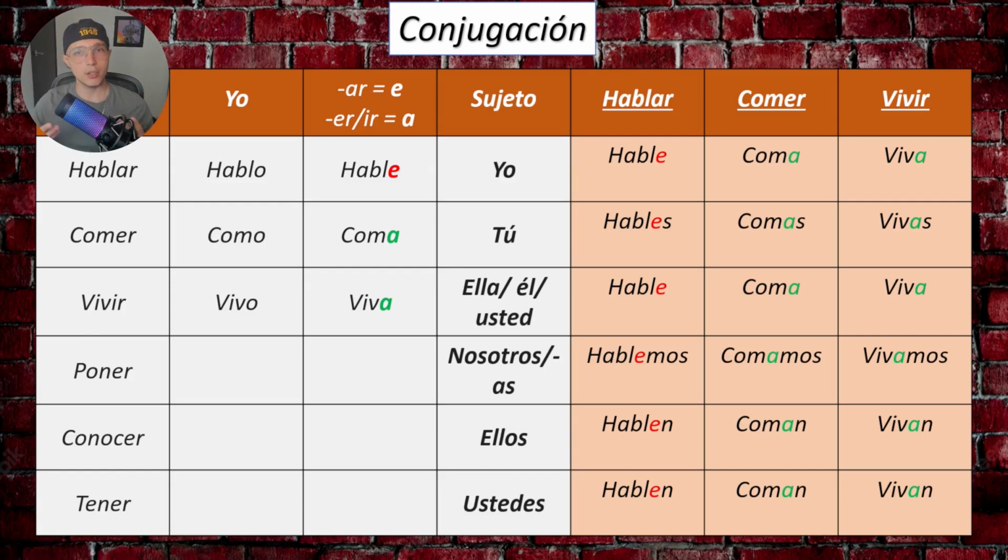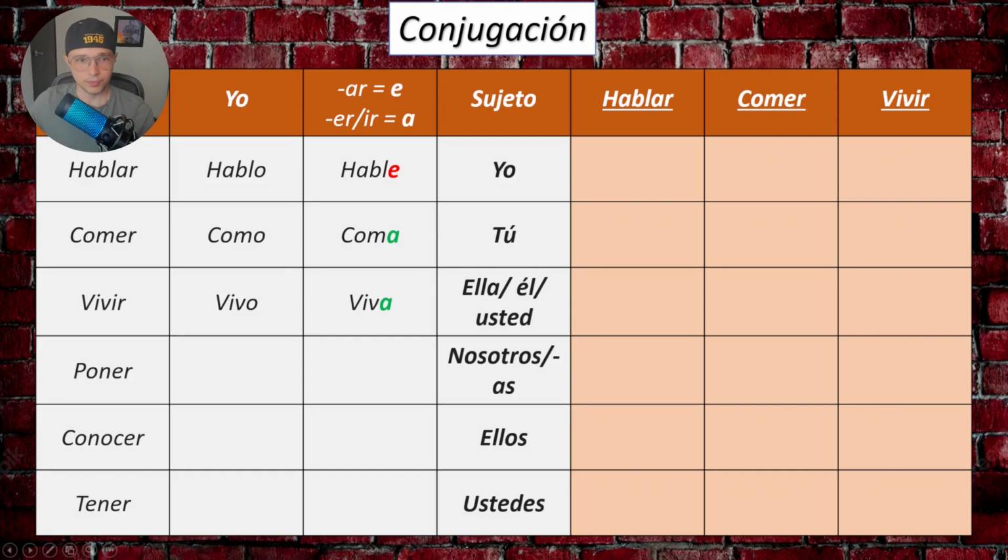So let's take a look at the steps. Step 1, conjugate the verbs in simple present for the subject yo. Step 2, depending on the ending of the verb, you change to the vowel E or to the vowel A. Pretty easy, right? Now, this is the very important part.